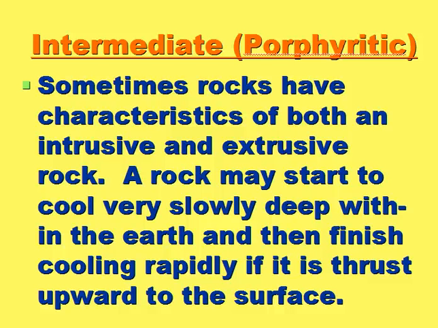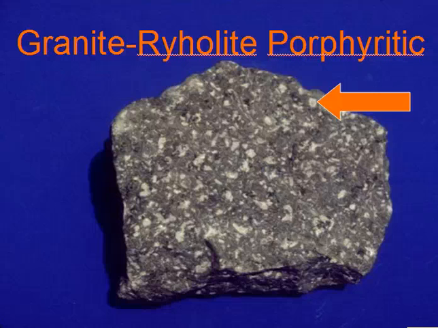Well, a rock may actually start to cool very slowly deep within the earth. And for some reason, maybe there was a volcanic eruption, maybe there was some uplifting, it actually finished cooling very rapidly outside the earth or very close to the surface of the earth. And as a result, if we look at this rock right here, in a lot of these areas you don't see any crystals.